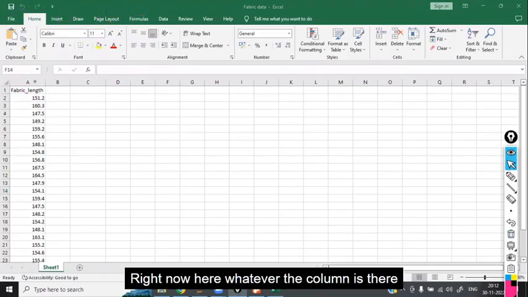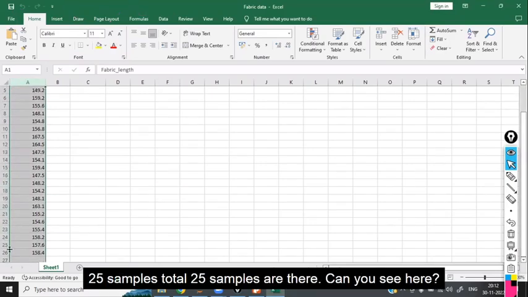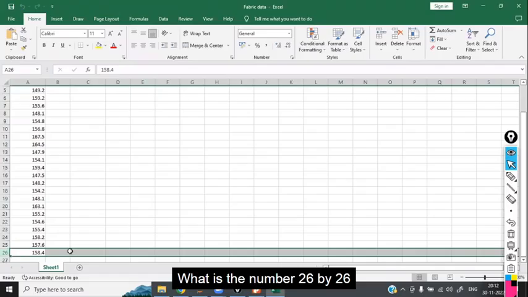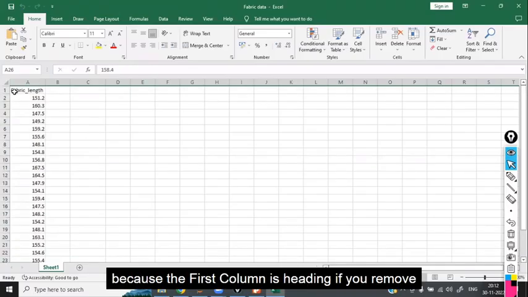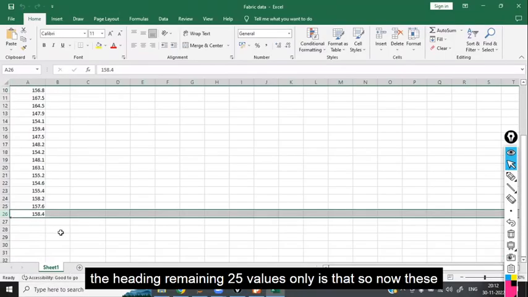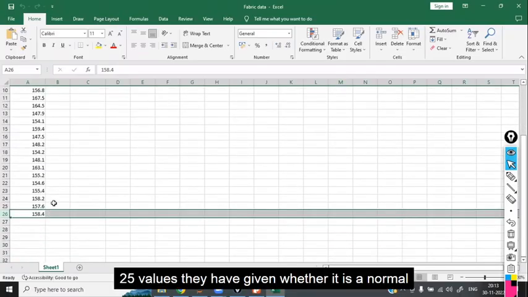Now here, in this column, these are the fabric lengths of 25 samples. Total 25 samples are there. Can you see what the number is? 26. Why 26? Because the first row is the heading. If you remove the heading, the remaining 25 values are there. These are the 25 values they have given.